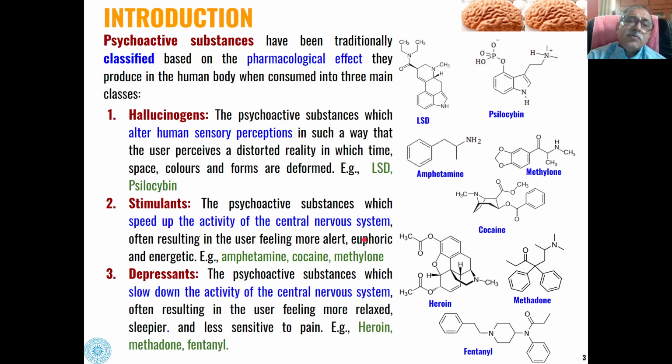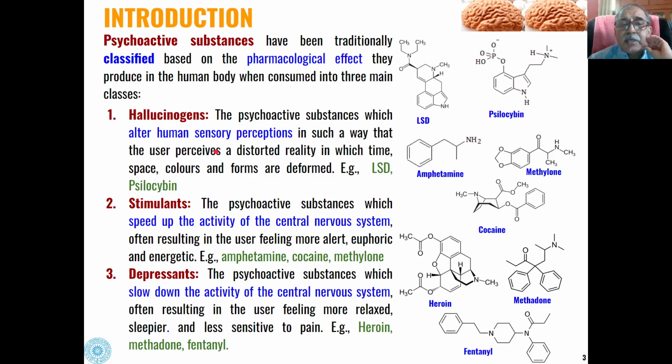Then psychoactive substances have been traditionally classified based on the pharmacological effect they produce in the human body when they are consumed. Based on pharmacological effect, the classification has been made under these three types of substances: hallucinogens, then stimulants, and depressants.